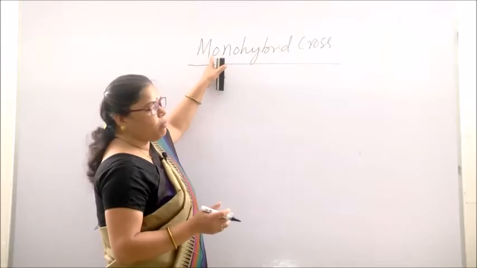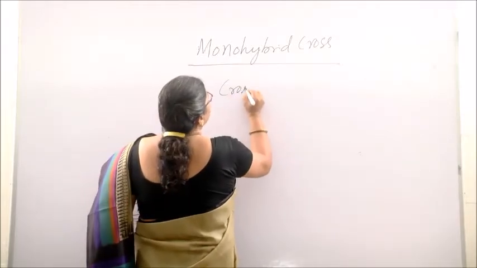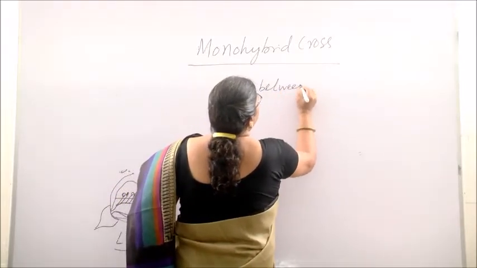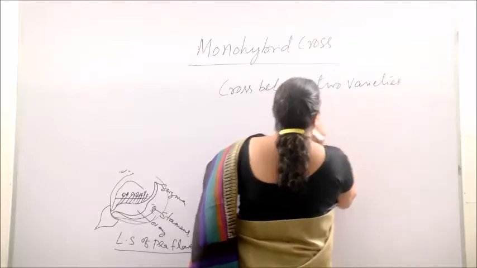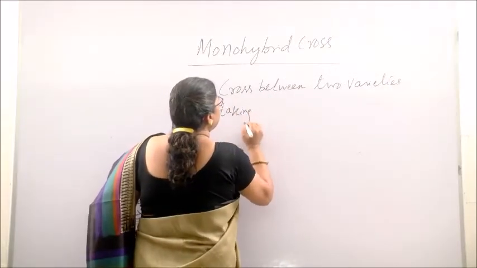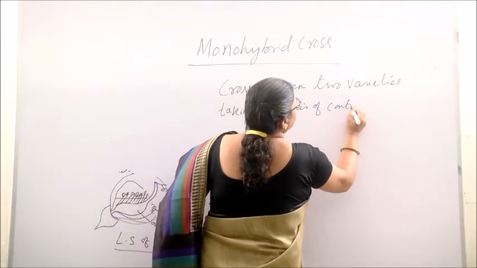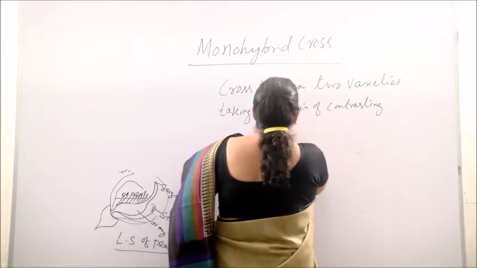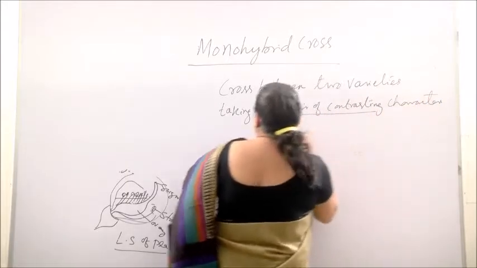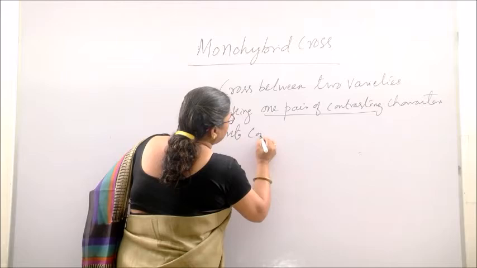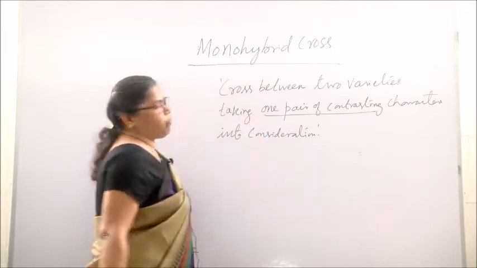As you know, mono means one, and here monohybrid cross means a cross between two varieties taking one pair of contrasting characters into consideration. This is the exact definition of monohybrid cross.